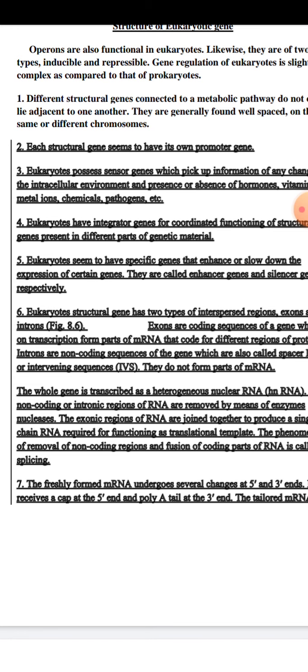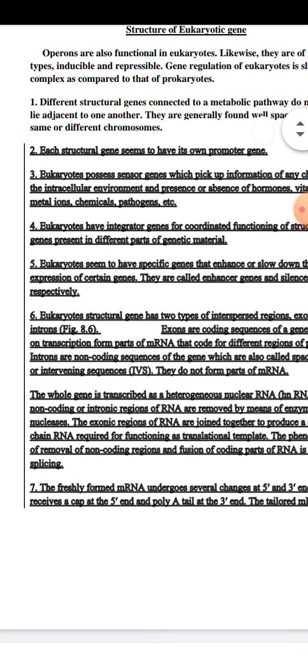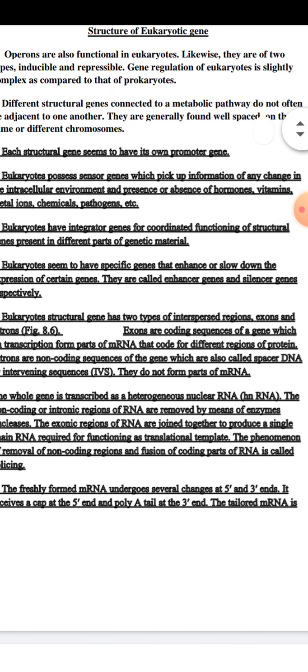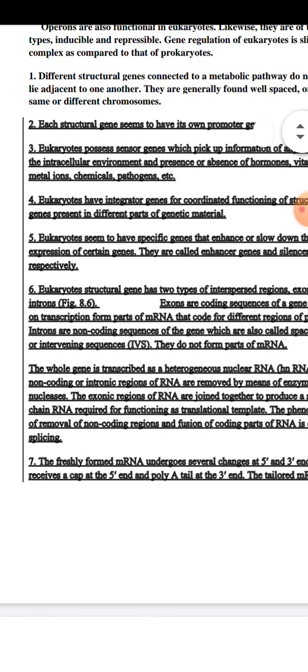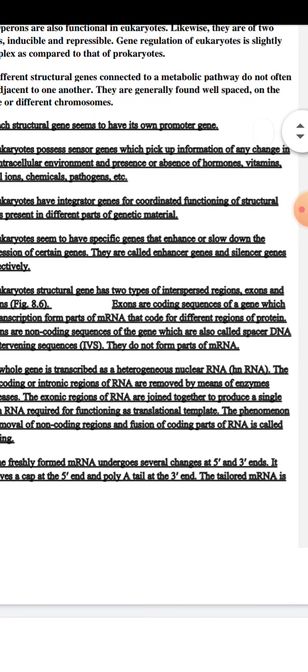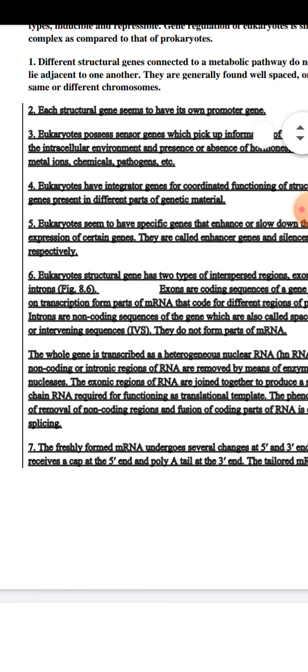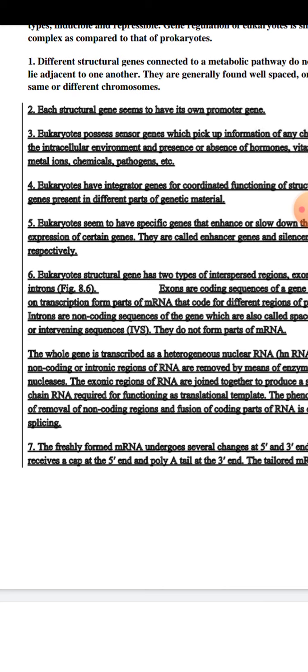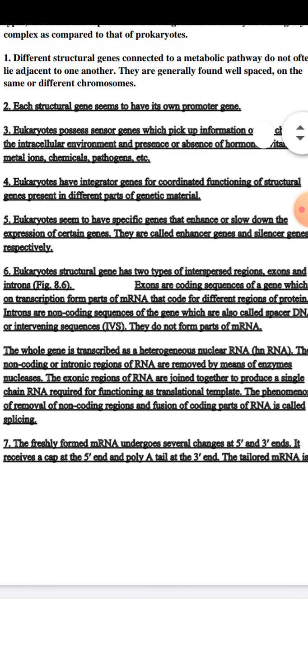Eukaryotes seem to have specific genes that enhance or slow down the expression of certain genes. They are called the enhancer genes and silencer genes respectively. So the genes that increase expression are called enhancer genes, and the genes that slow down expression are called silencer genes. Eukaryotic structural genes have two types of interspersed regions.